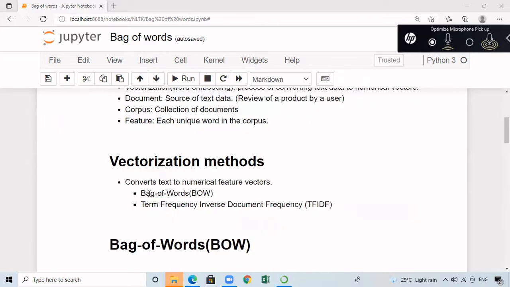For vectorization, we have various methods. In this lecture series, we are going to consider two different methods. One is bag-of-words, BOW, and the other is term frequency inverse document frequency, TF-IDF.